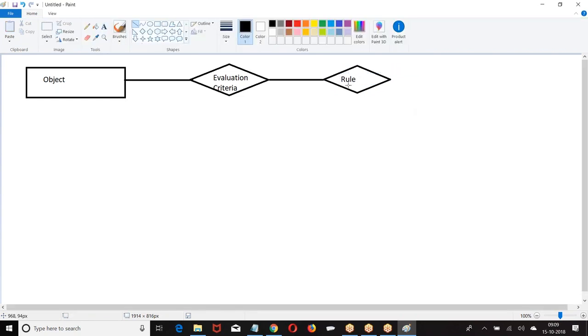If the rule is true, then perform the action.